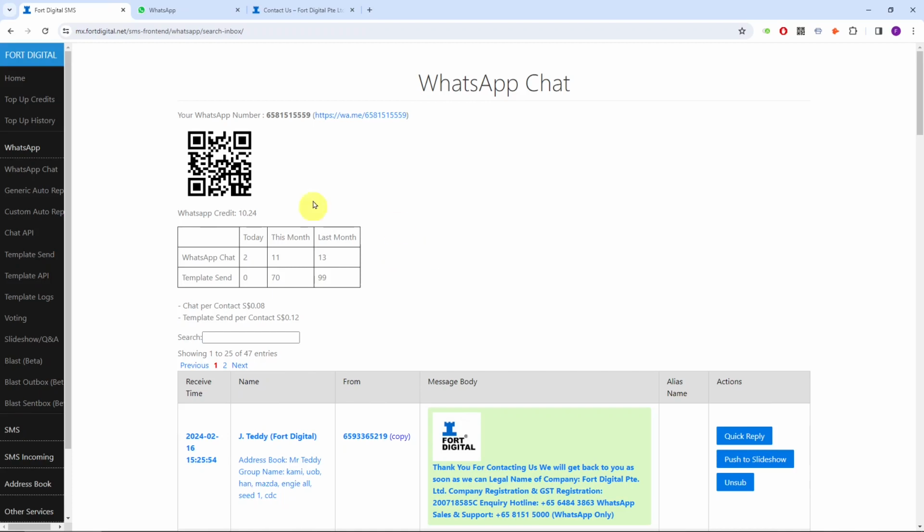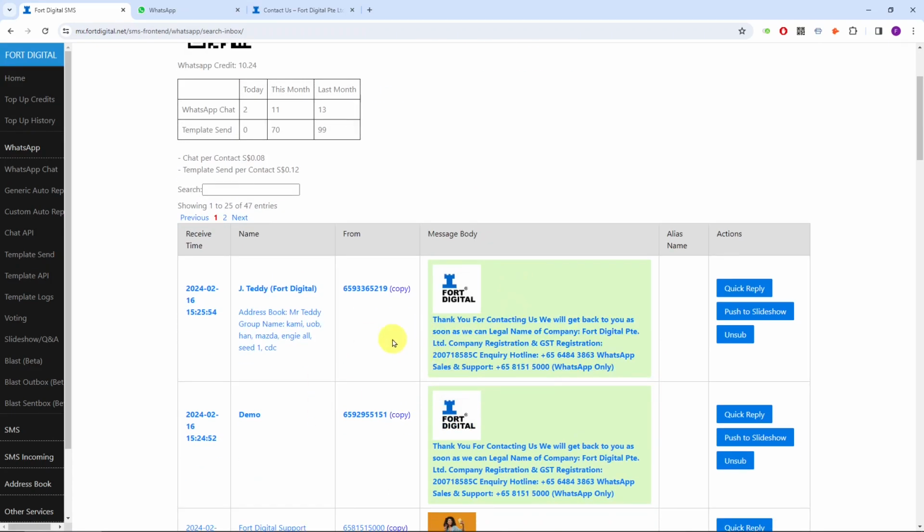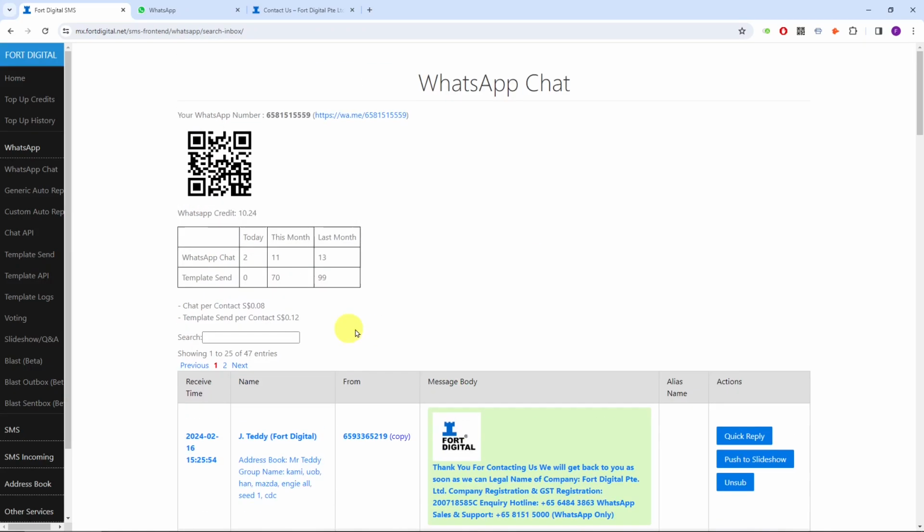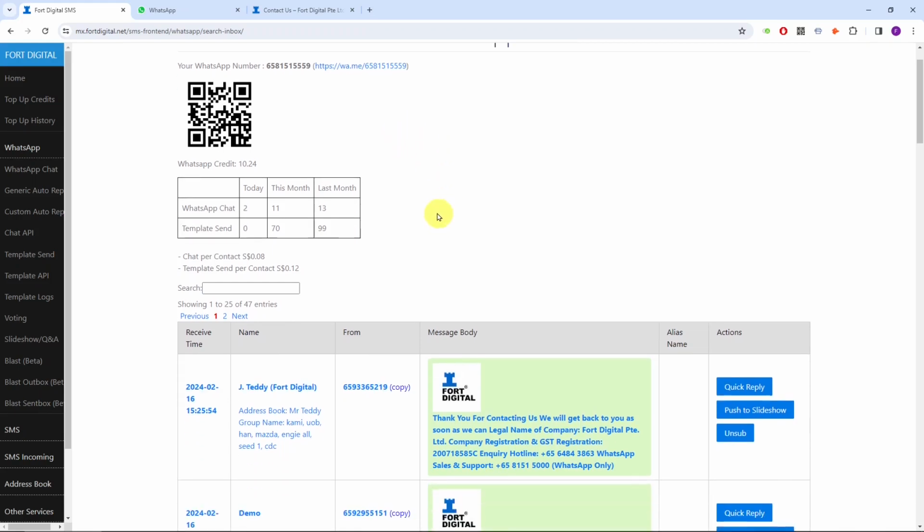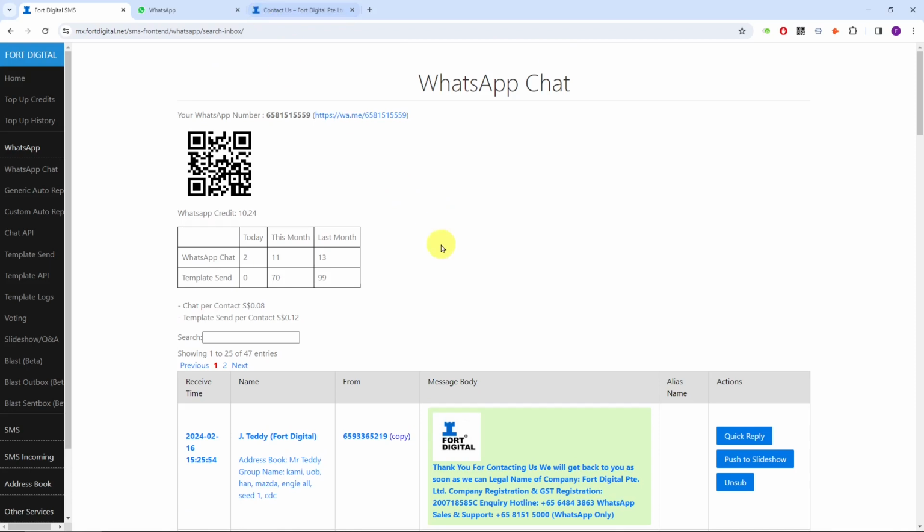This WhatsApp chat is a very powerful tool where all of your staff can work from anywhere in the world. They can work from home, at the office, outstation, anywhere. All the staff are able to log into the same portal, and they are able to see all the customers' inquiries or sales support. Then they can reply from anywhere in the world. So this is a centralized system, where all your staff can work from anywhere. And you just need to activate this WhatsApp number.